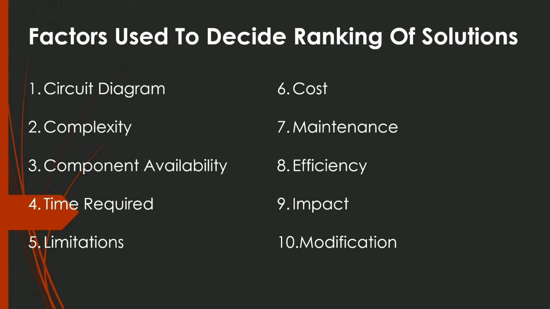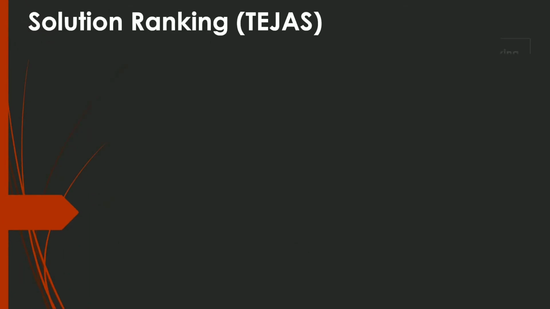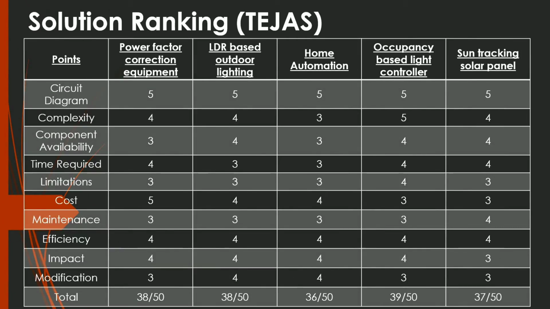That is circuit diagram, complexity, components availability, time required, limitation, cost, maintenance, efficiency, impact, and modification. So on the basis of those factors, Tejas gave the ranking to our solutions. He gave the maximum rank to occupancy based light controller and least rank to sun tracking solar panel.